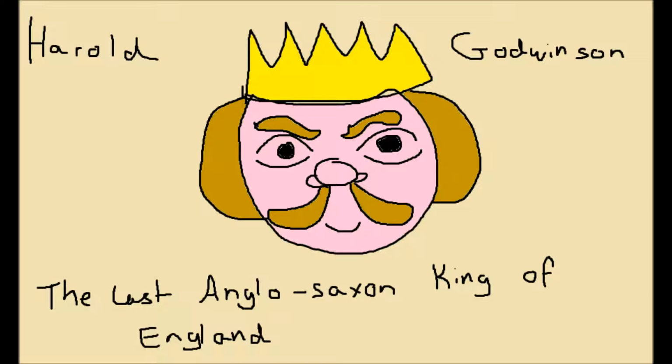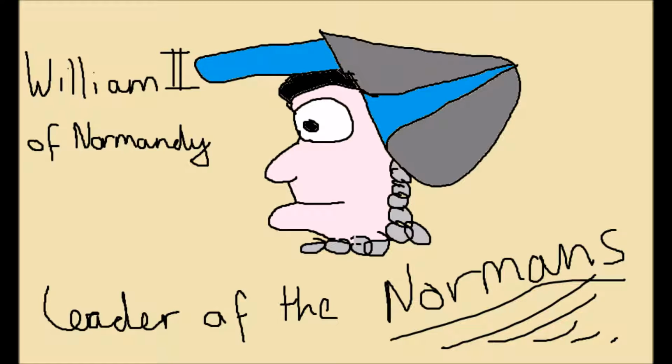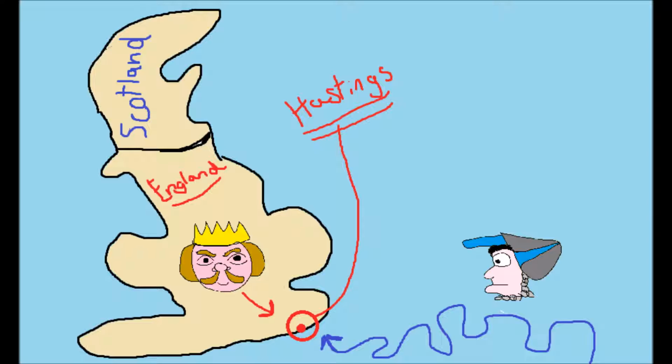The battle itself features the Saxon army of England led by Harold against William's army of Norman and French troops. William's army sailed to England and landed in Sussex on September 28th before moving west to Hastings. Harold's army moved south from their battle with the Norwegians and set up on the hillside just west of the town of Hastings.